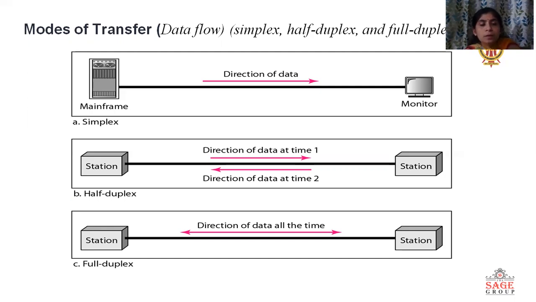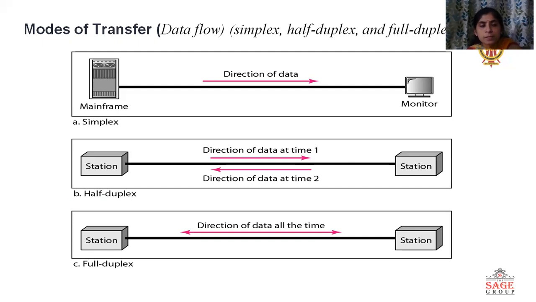Here we are using wired media for establishing the communication between the two points. Now our information will be transmitted between the two ends.